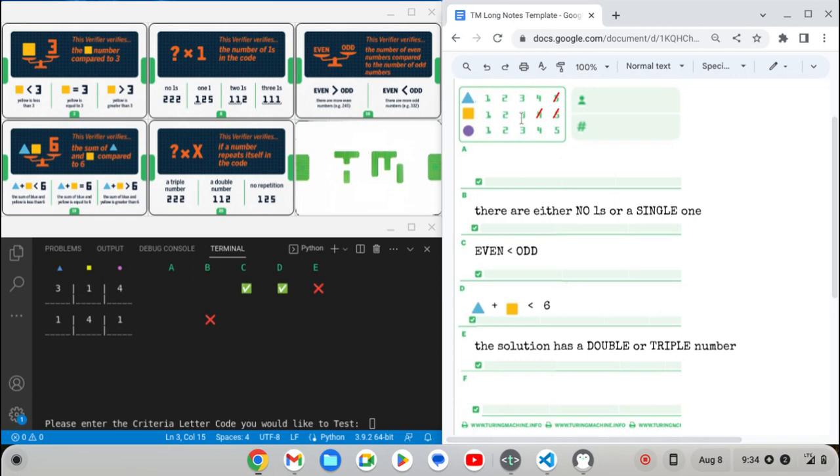But no. I'm really torn. So we know there's not a double 1. It's got to be a double 3. Which one would it be? Can't be 3, 3.